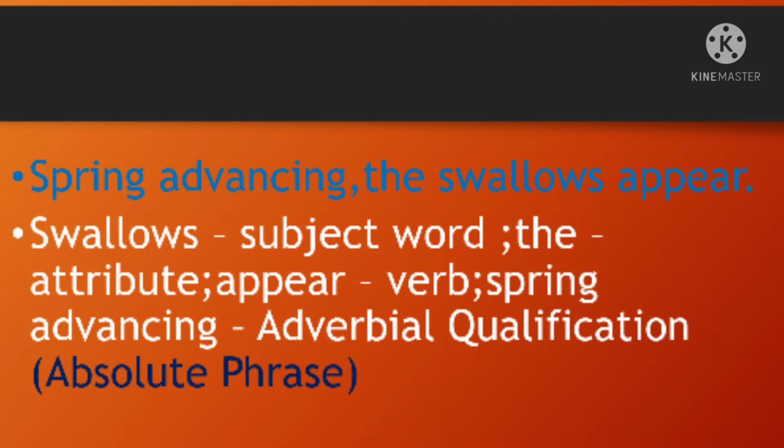Okay. Now if you take the next, spring advancing, the swallows appear. If you see this example, here the subject is not at the start. And note this, students, every time the subject won't be at the start. Sometimes it will be in the middle, sometimes it will be at the end also. So who does that work? If you ask that question, then you will know what the subject is. Okay. Here the complete subject is the swallows. In that, what is the main subject here? Swallows. So we call this a subject word, and the is the attribute, appear is the verb, and spring advancing is a predicate, and it's an adverbial qualification. So it's an absolute phrase.